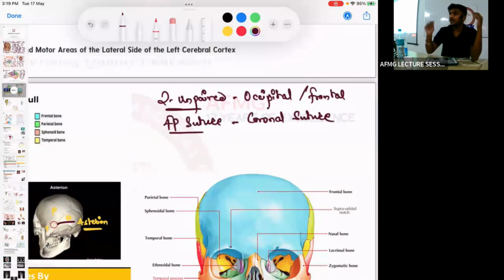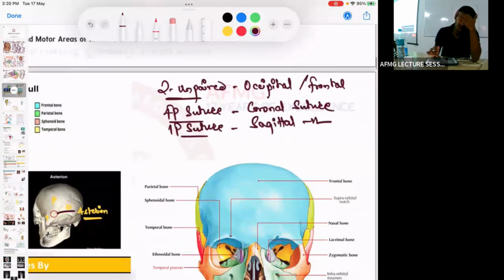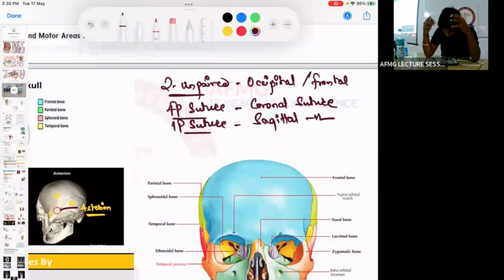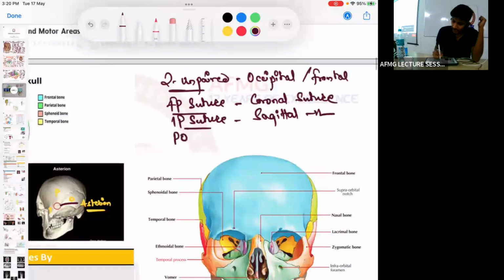Then the suture between the two parietal bones. The interparietal suture is sagittal suture. Then the suture between the parietal bone and the occipital bone. The parieto-occipital suture is lambdoid.